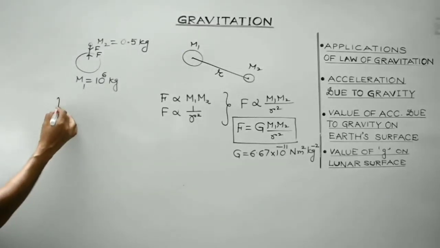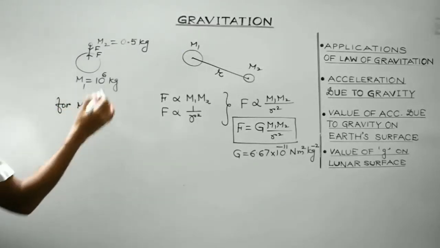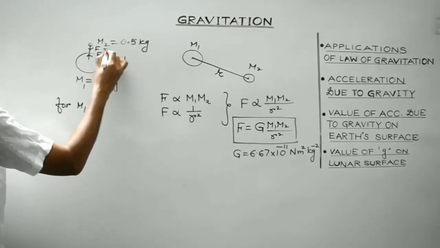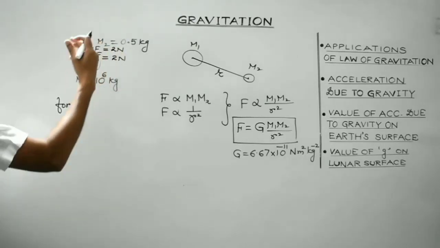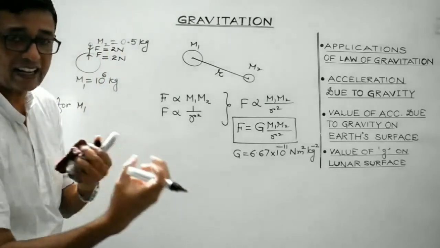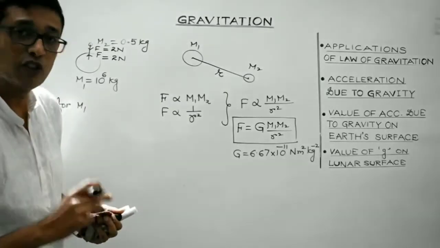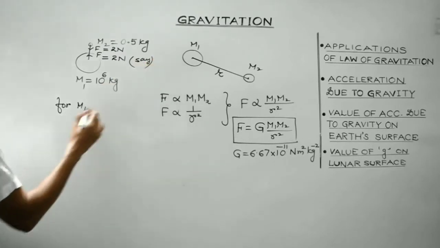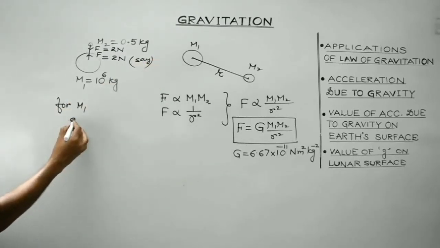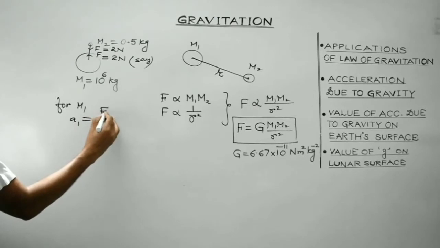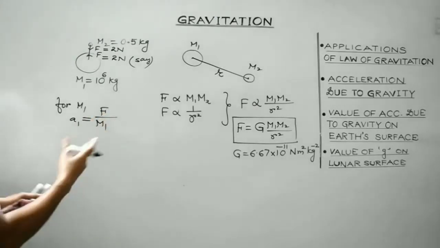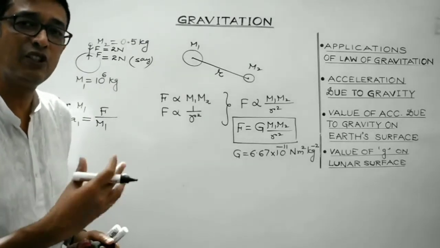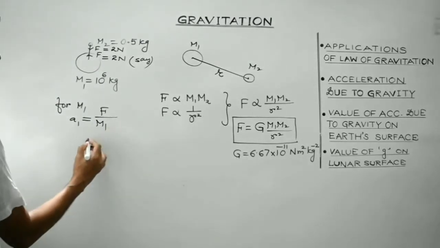Now for m1, suppose this force is, let us consider, as a simple example, 2 Newton. So they are interacting with each other with a force of 2 Newton, say. So for m1, which is huge mass, what will be the acceleration produced? It will be equal to F divided by m1. I am making use of the consequence of Newton's second law, which is force is equal to mass into acceleration, right?